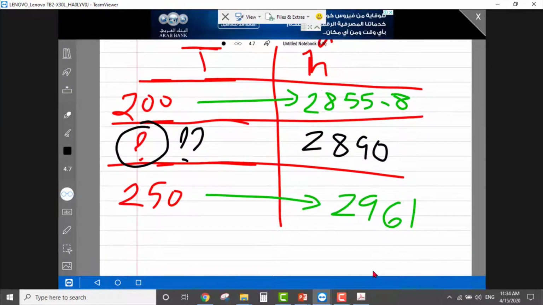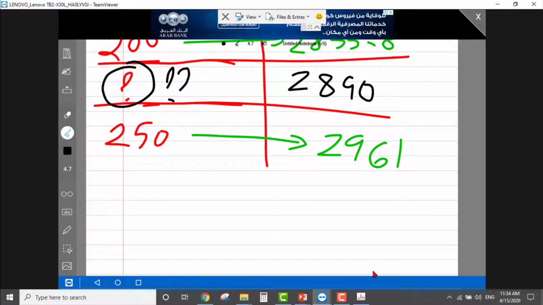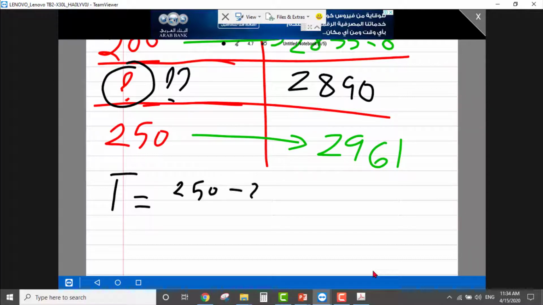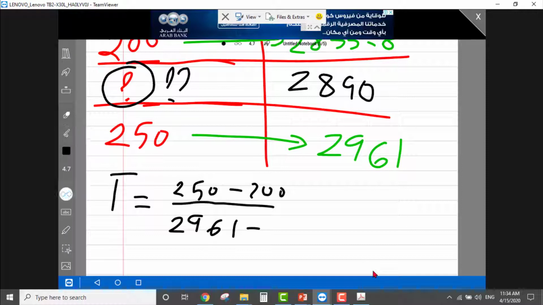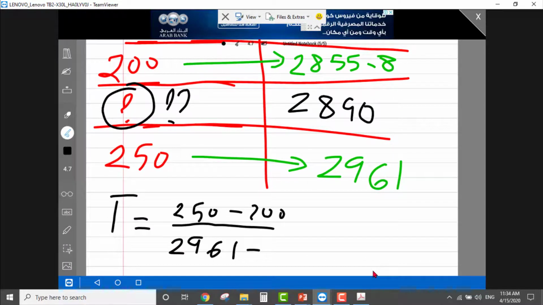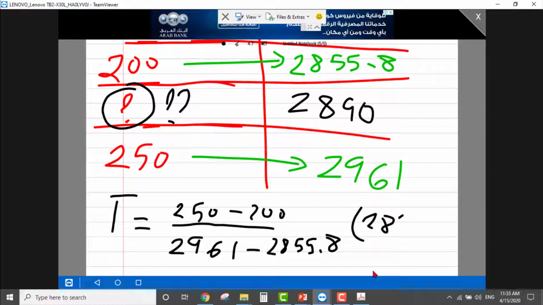Using interpolation. We'll say that the needed temperature is equal to 250 minus 200, divided by 2961 minus 2855.8, and this is multiplied by 2890 minus 2855.8.